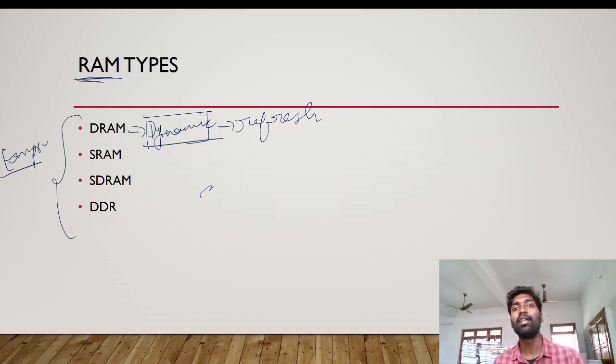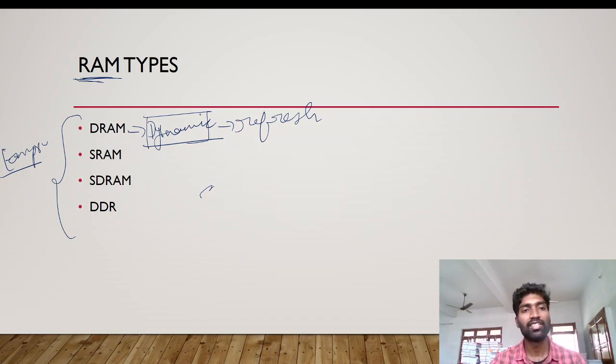After some time only your brain will become active, and your body parts, everything, you can move and think properly. Same way, this DRAM, when we start the computer, needs some time to refresh all the applications. When you start the computer, for all applications to become active, it needs some more time. This is DRAM.